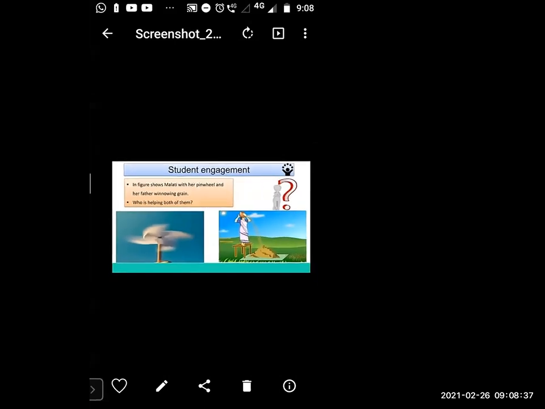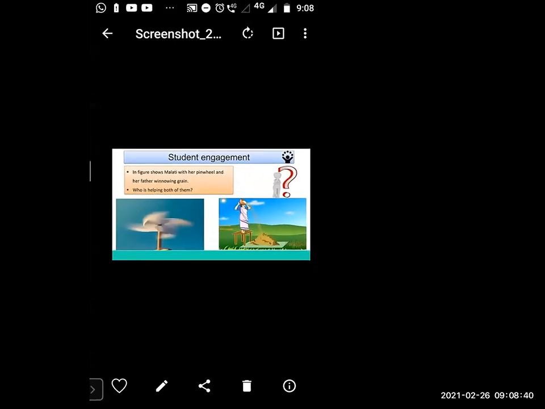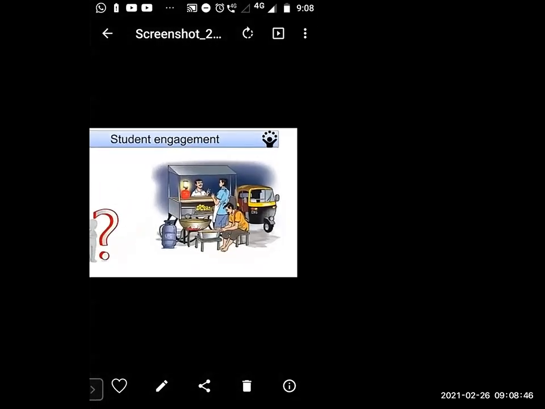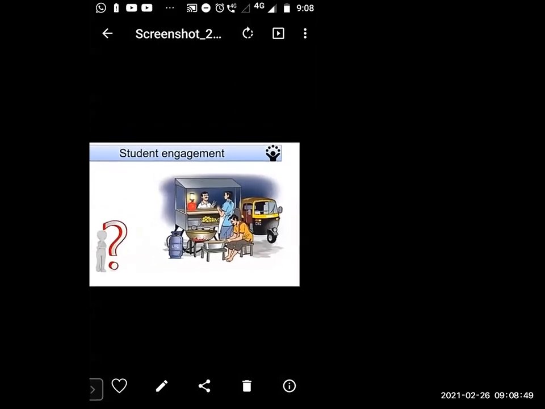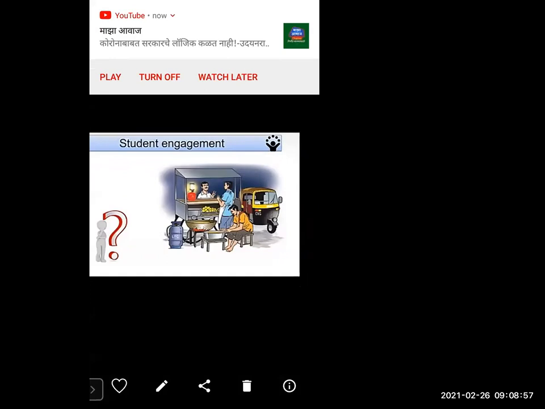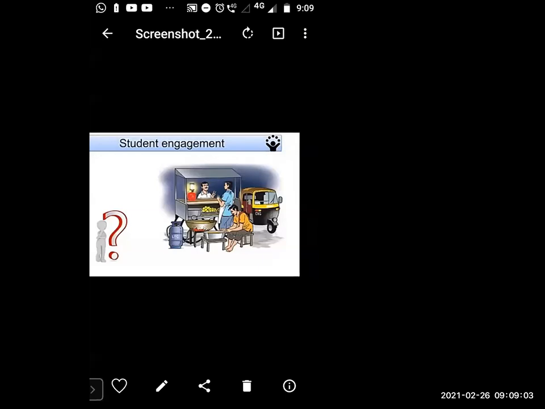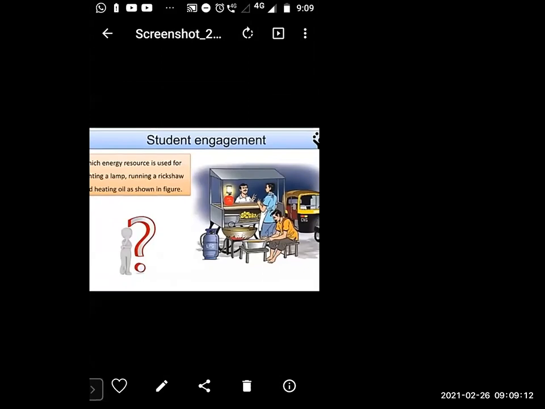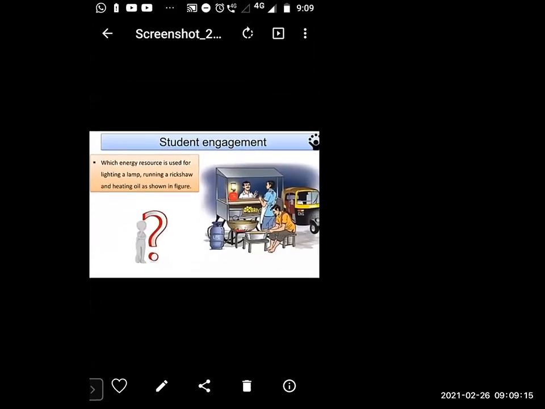Next one. See, here is a food stall. One person is selling food, another is taking food or talking with the food seller, and one person is cooking food. Now observe and tell me which energy resource is used for lighting a lamp.